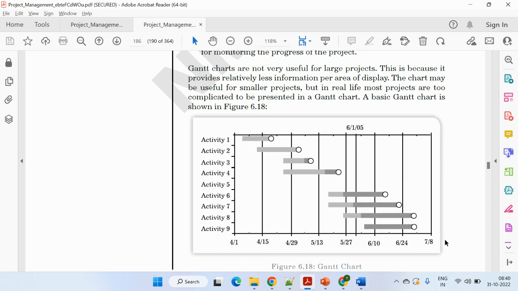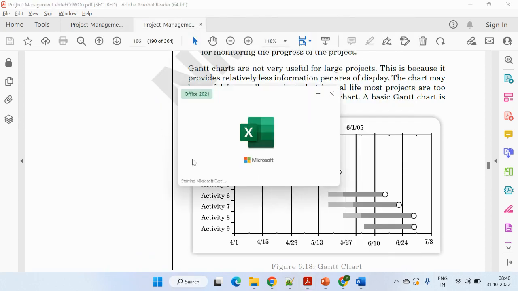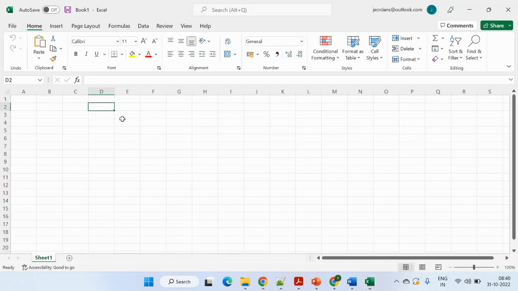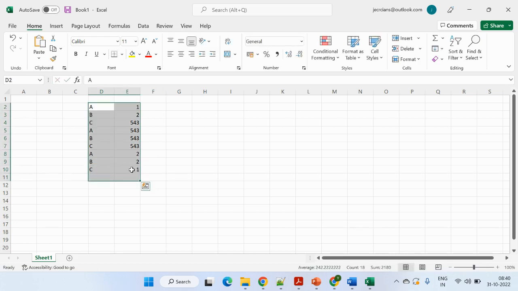Now let's quickly see, this is very important, how we can create a Gantt chart in Excel. Go to Excel. Maybe you can just mention the dates. I'm just putting A, B, C, D for the time being. You can just mention the dates and put the values of how much part is completed, right? And just select this one, complete.